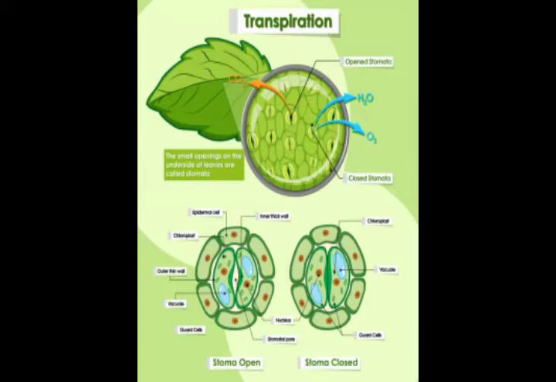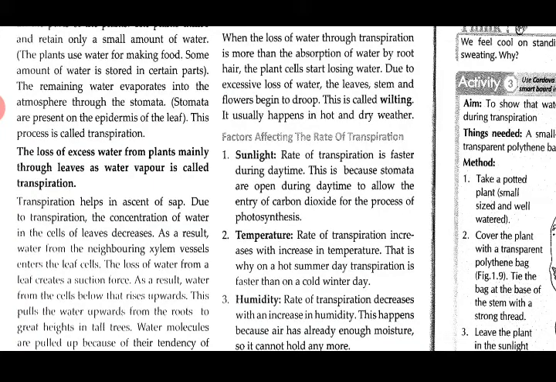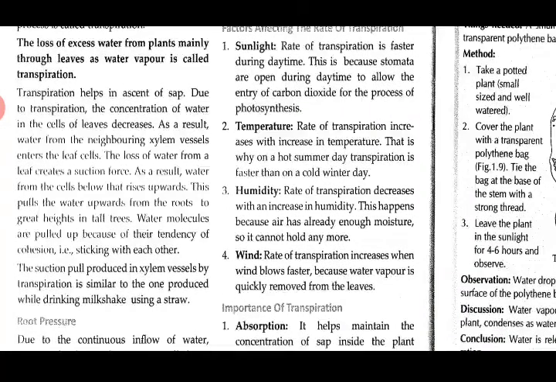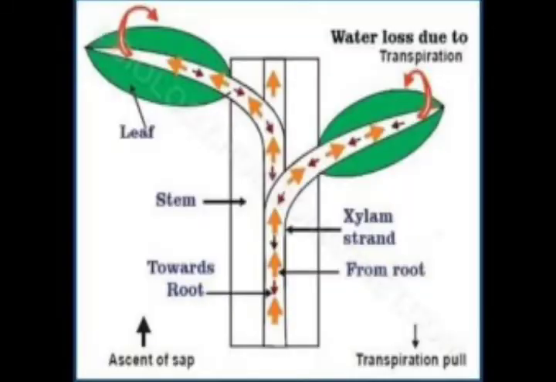So basically the water loss is through the pores, which are called stomata, which are present in the epidermis, the uppermost layer of the leaves. And this loss of excess water from plants, mainly through leaves as water vapor, is called transpiration. Now this is not only helping in maintenance of water balance in the plant, but it is also helping in the ascent of sap. Ascent of sap I have already explained to you, that is the upward transport of water and minerals to all the parts of the plant.